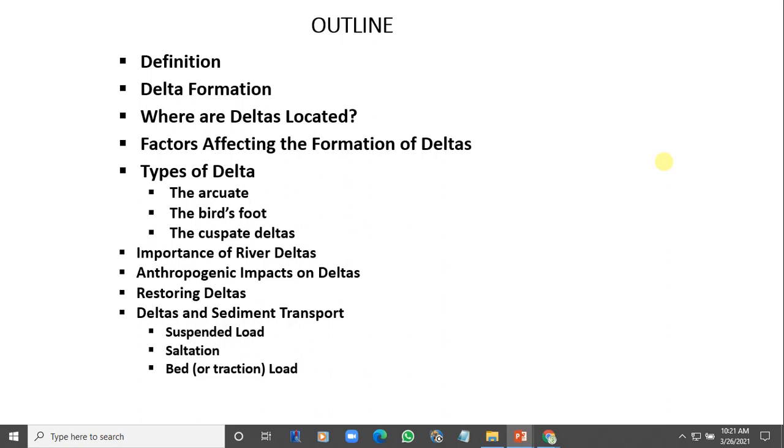Now, where are deltas located? We have said earlier they are located at river mouths. So anywhere you see delta, then you must have a lot of rivers, a lot of streams, channeling towards a larger body of water like an ocean. That's typically what happens in the Niger Delta. If you are drawing the map of Nigeria, at the Niger Delta, you draw some networks at the base here. Those are tributaries.